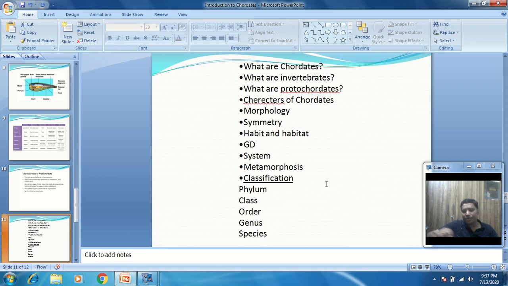For example, we take the frog, in which metamorphosis occurs in its life cycle. Direct growth is not seen, as we see in mammals, where the cat gives the kitten. But in the case of the frog, first the larval stage is seen, and that larva is called the tadpole larva. Later on, it converts into the frog, or changes into the adult structure, that is called metamorphosis. If the organism gains new organs, it is called progressive metamorphosis. If certain organs get cast off or removed, then it is called retrogressive metamorphosis.